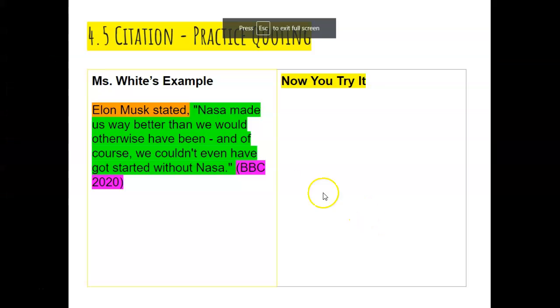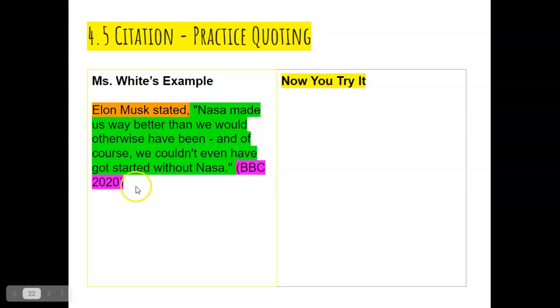Okay, so Elon Musk stated, comma. You always put a comma before you're quoting. "NASA made us way better than we would have otherwise have been. And of course, we couldn't even have got started without NASA." Period. End quote. You want to do it exactly like that. BBC 2020, that's the source, BBC. 2020 is the year. This is in parentheses.